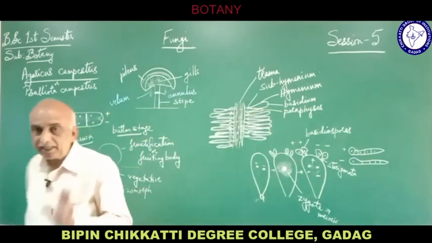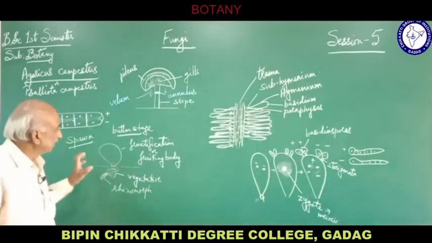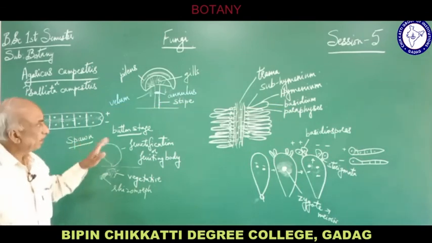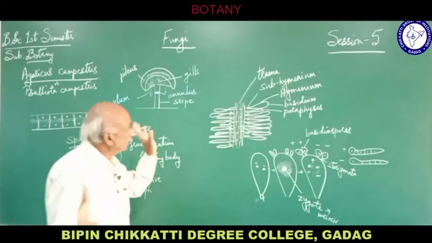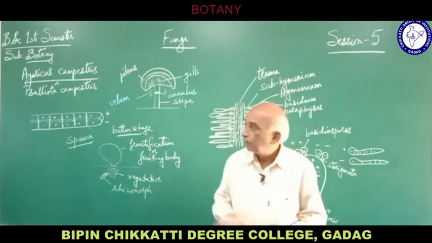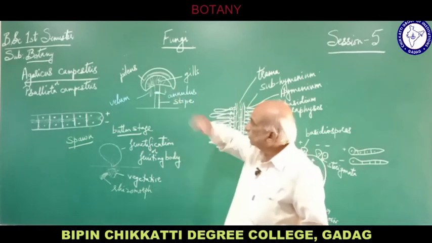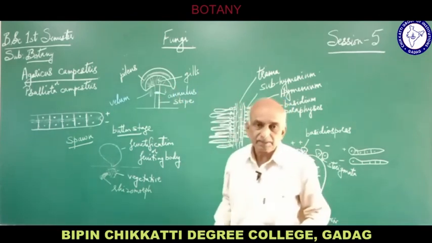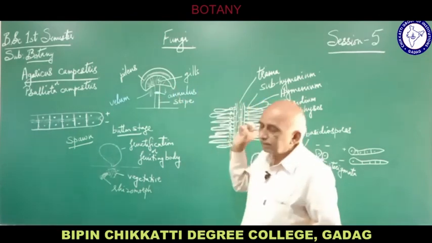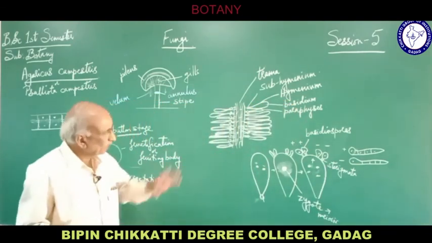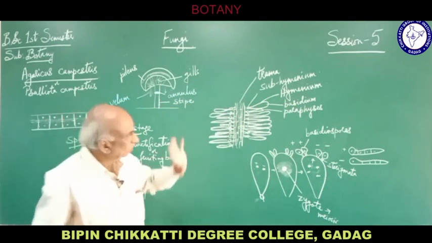Only dikaryotic mycelium can give rise to the fruiting body. It produces the button stage, and then it gives rise to the basidiocarp, or the fructification, which contains the stipe and the pileus. The pileus contains the gills, and the gills are the structures of reproduction by the help of the basidiospores.